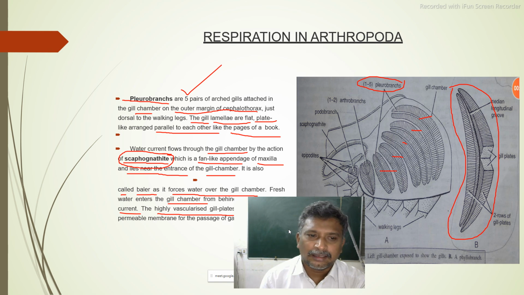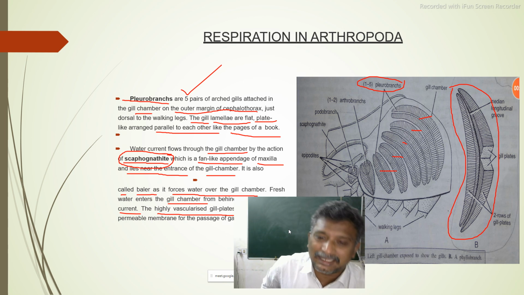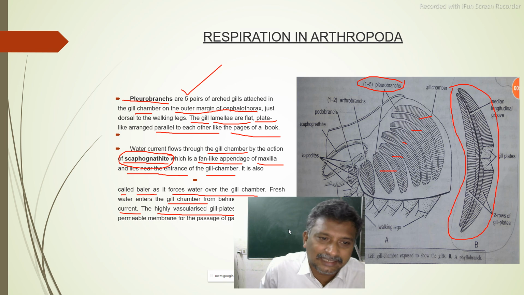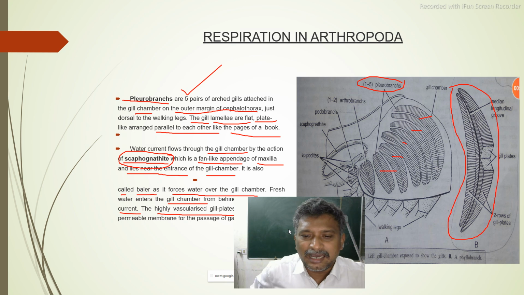One more very important structure, located at the opening of the gill chamber, is the scaphognatite. All of you spell it, read it, pronounce it. Scaphognatite. Once again, all of you. Scaphognatite.